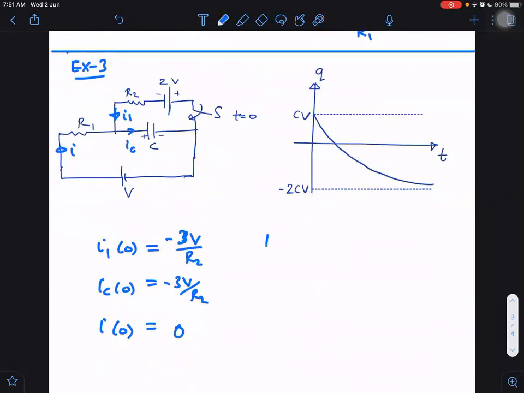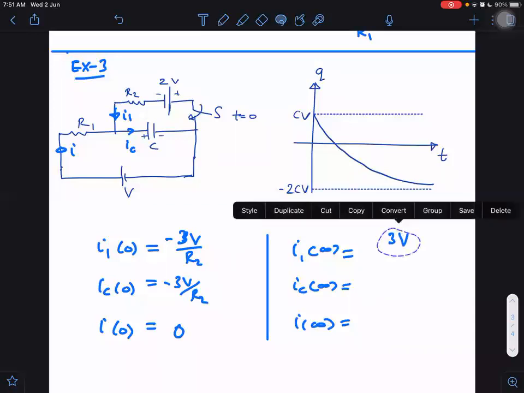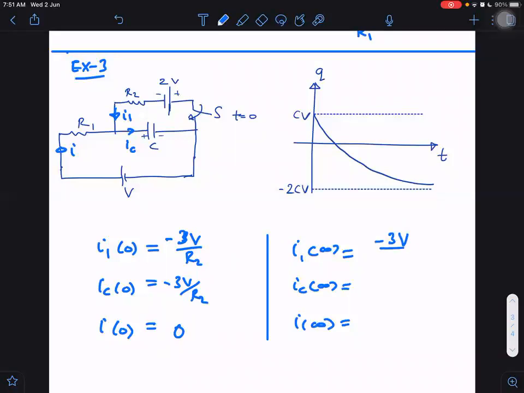What about t tends to infinity? I1 at infinity will be 3V by R1 plus R2. Minus 3V by R1 plus R2. And I at infinity will be minus of I1 at infinity. Yes, sir. And IC at infinity will be always 0.